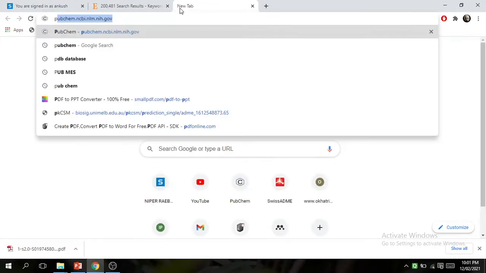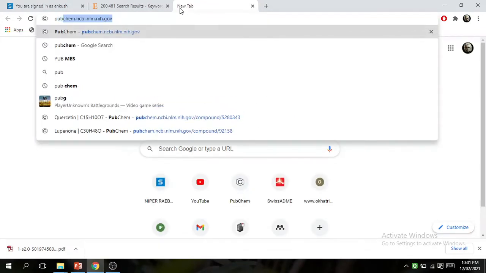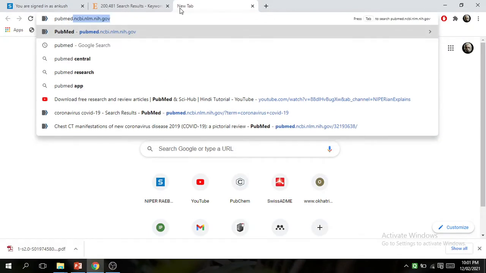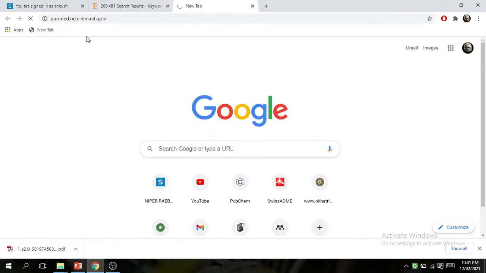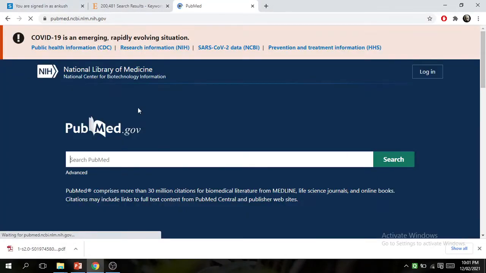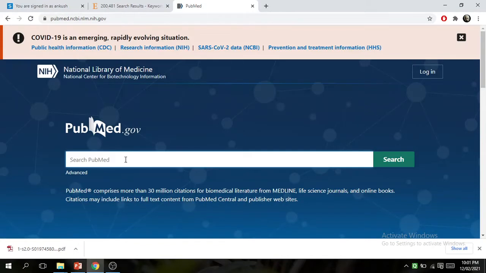The second site is PubMed. Open Google and search PubMed. You can search any research paper and any review article related to viruses, bacteria, enzymes, any disease.